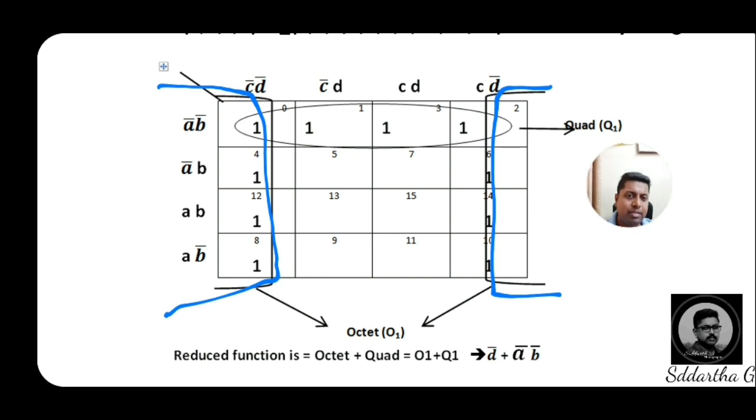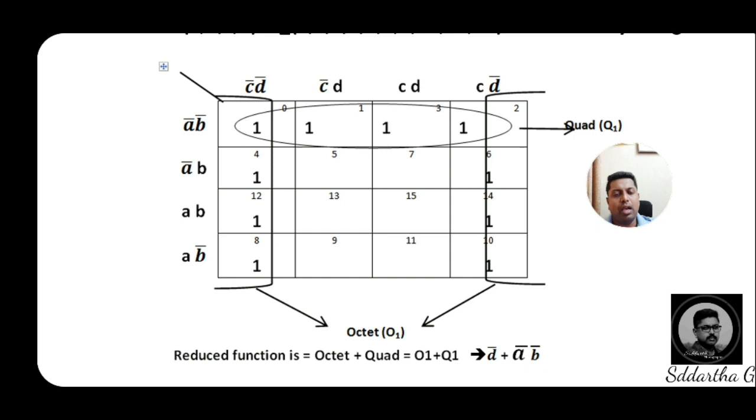By seeing this octet, this method is what we call map rolling, because among the 8 adjacent ones, this is the end part and this is the first part, so they are adjacent. Hence this is a grouping of an octet, so 8 adjacent ones are present.